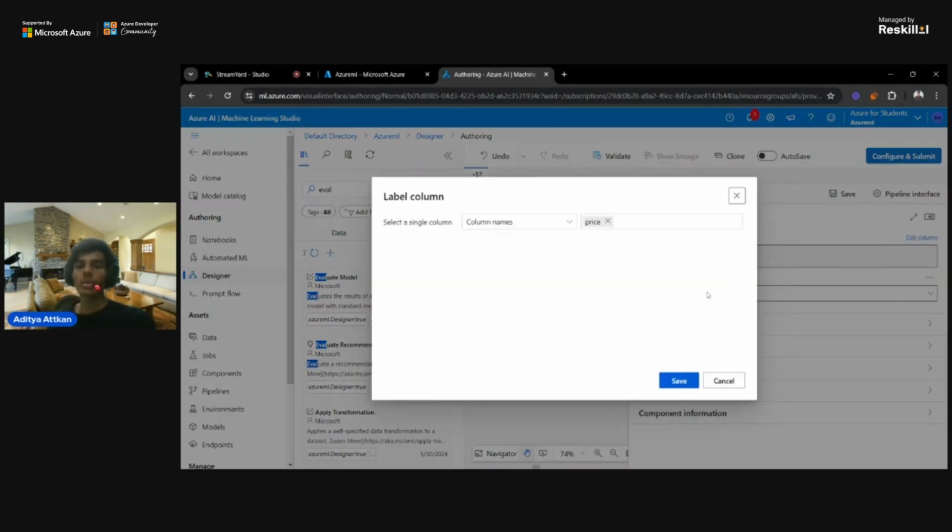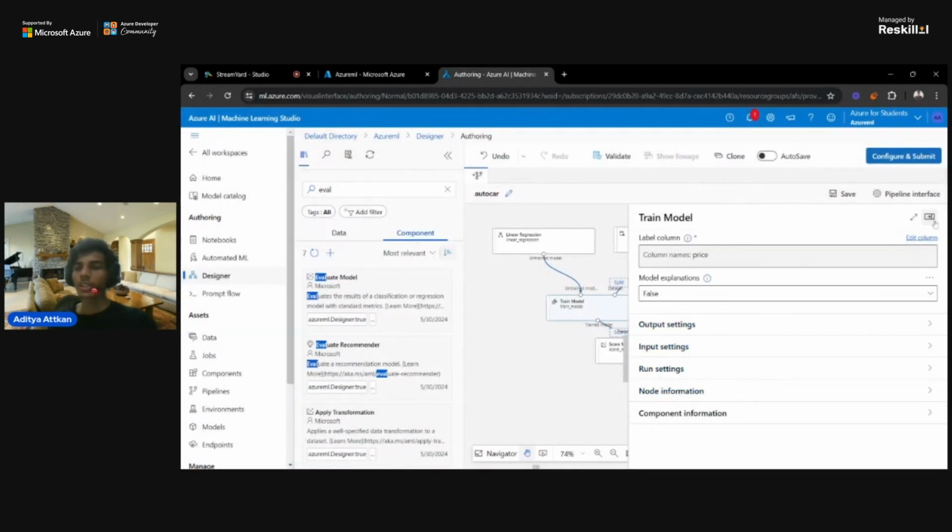In the train model, I specified a particular parameter, what I need this model to do. This model is trying to predict the price, so I specified the price in that as the label. The model explanation is false, which is the default.